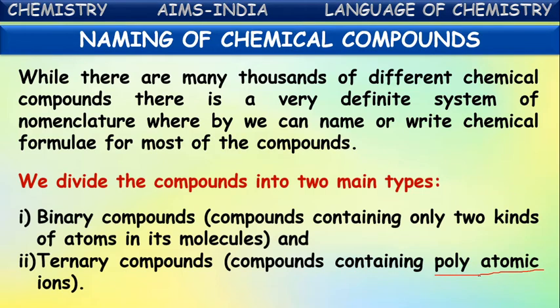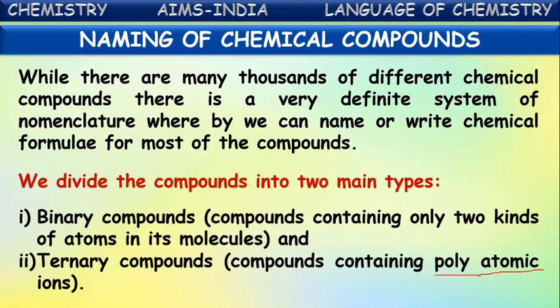For example, if I say sodium sulfate or calcium carbonate, in that there is an ion called carbonate ion, CO3 2 minus. It contains more than one kind of atom in the ion. That kind of ion is called a polyatomic ion. There are totally four atoms in the ion. They are called polyatomic ions, or simply radicals. So the compounds containing these polyatomic ions or radicals are called ternary compounds.